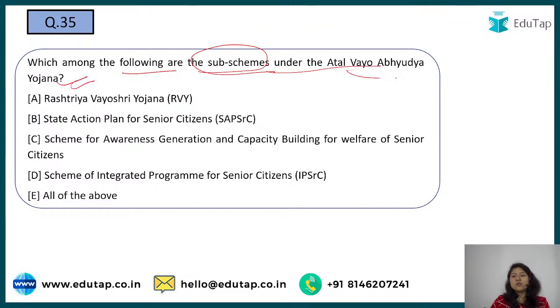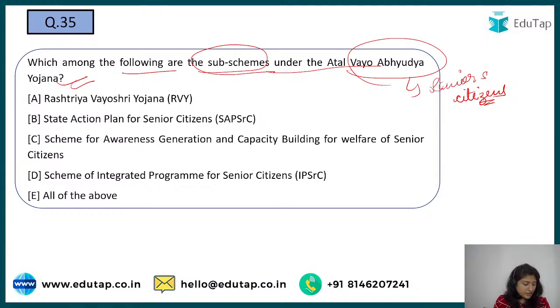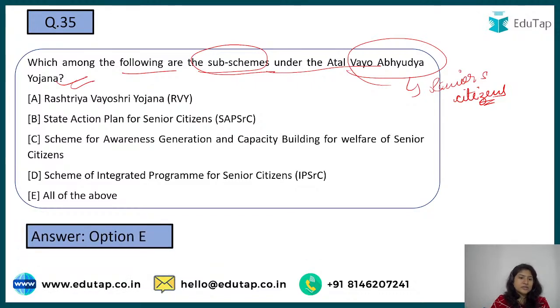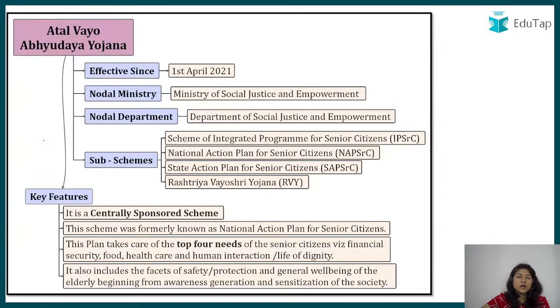See, this Atal Vayo Abhyuday Yojana, basically it focuses on senior citizens. So here we are focusing on providing them with various opportunities, and also helping them to sustain their elderly age, right? So here I'm getting answers. Madhur saying option number E, Megha, and then Nilesh, yes, option number E is the right answer, because all these schemes are part of your Abhyuday Yojana.